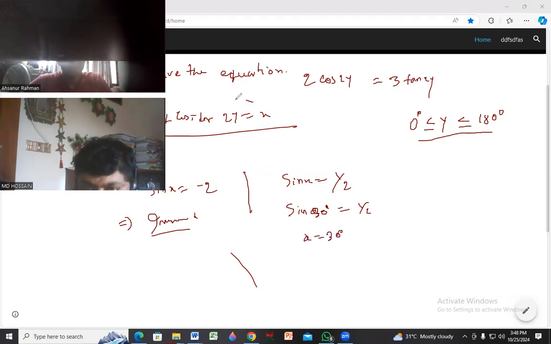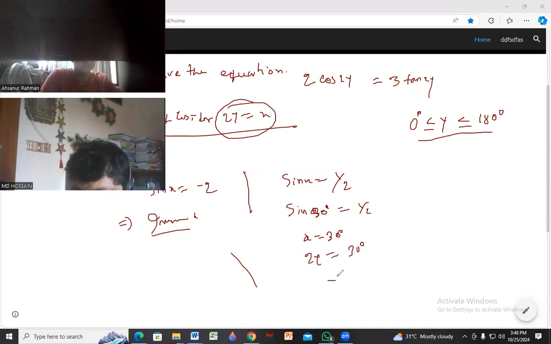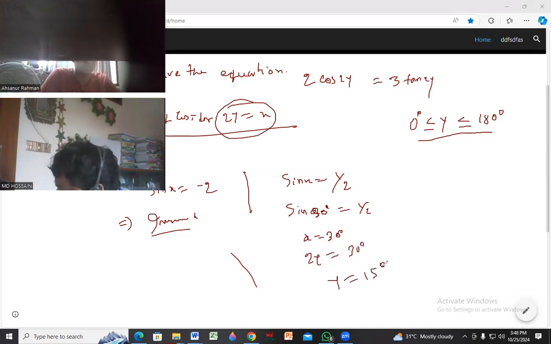This one, 2y. So now put in the value of x, 2y equal to 30, y equal to 15 degree, right? Now compare the value of minus half. This will be 30, this will be 30.